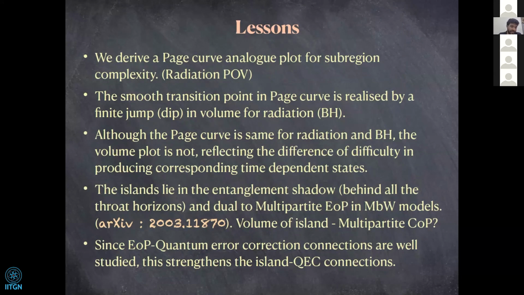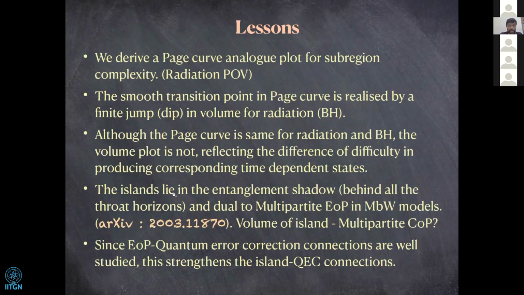To be precise about this point, although entanglement entropy is the same for the black hole and radiation, since we are computing the entanglement between the black hole and the radiation, the complexity is not in general going to be the same, since the black hole state and the radiation state are not equivalent at each time. And from the black hole side, if you had computed the same subregion complexity plot, the jump that we find in the case of radiation volume would be a dip in the case of the black hole volume.